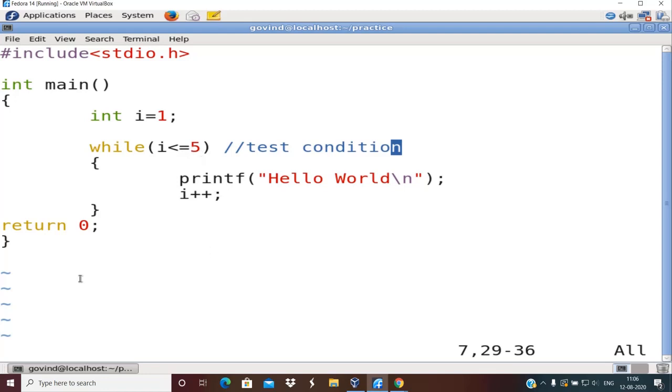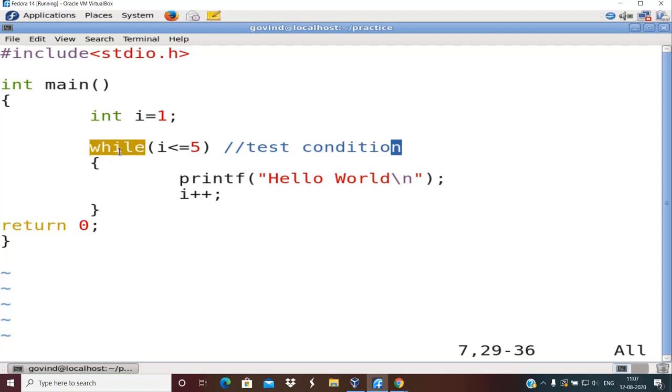So I'm going to compile this now. And yeah, one more thing I missed. Similar to if, whatever you want to make the body of that particular while, you write those statements like printf hello world and I plus plus inside a pair of left and right flower brackets. Okay, so this forms the body of the while loop.